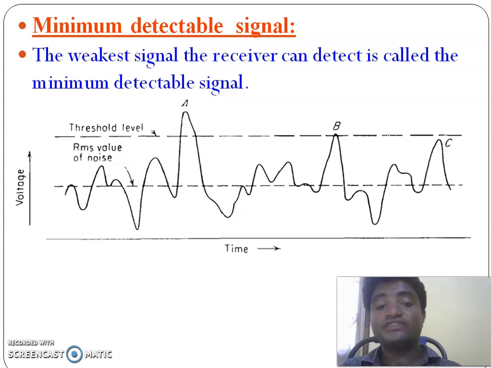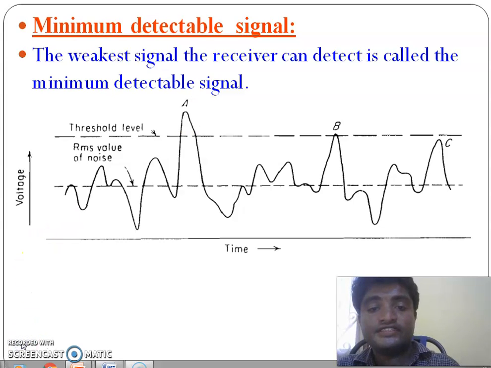For detection of the targets we use one technique. In this technique we establish a threshold level. If the amplitude is above the threshold, it is taken as a target.